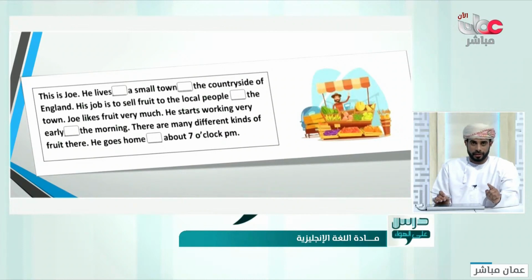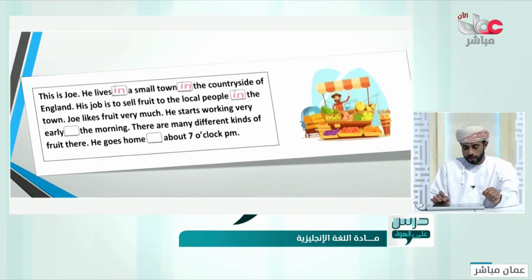Let's start trying. Okay. This is Joe. He lives in a small town, of course. Where? In the countryside of England. His job is to sell fruits to the local people in the town. Also the town again, in the town. Joe likes fruits very much.